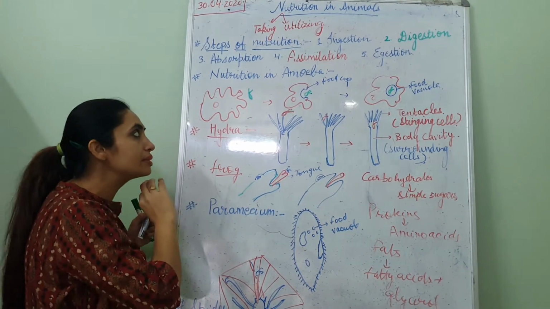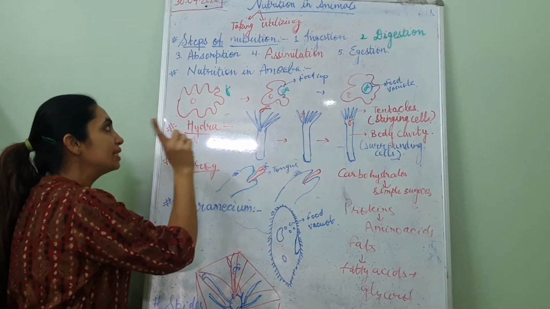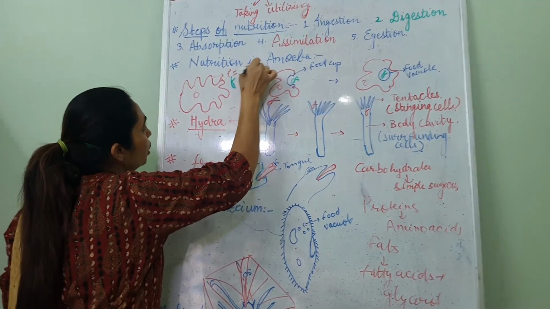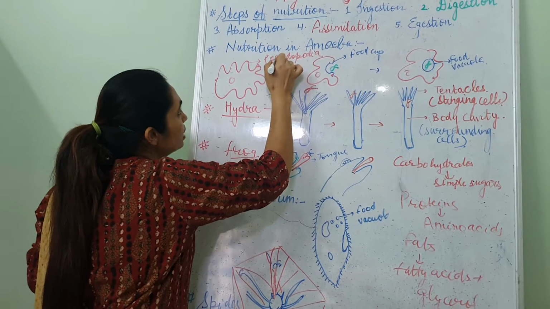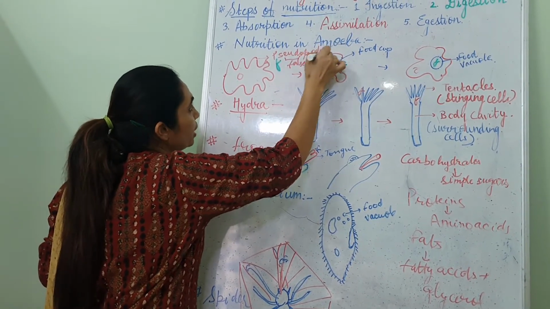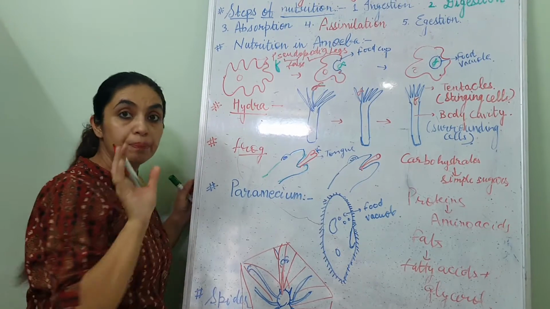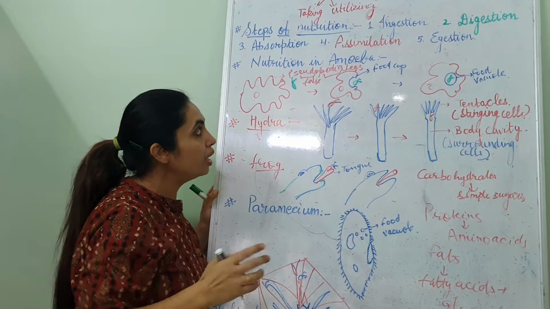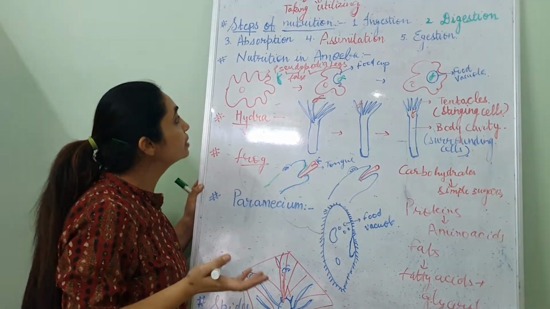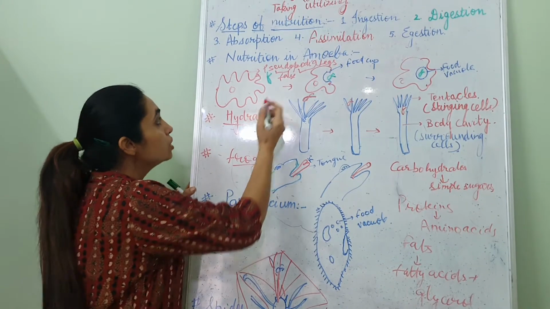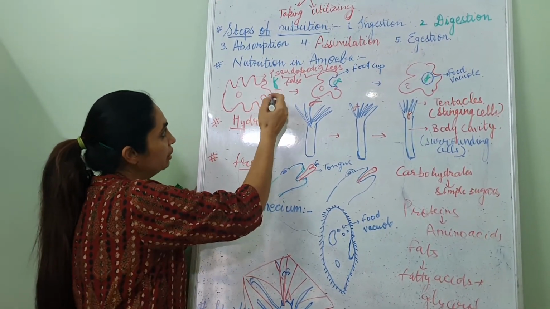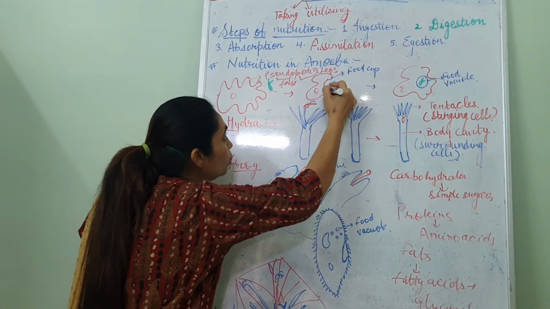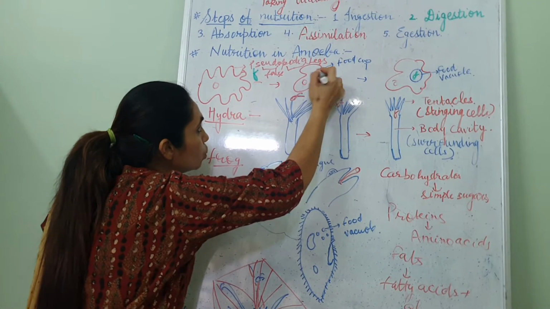So let us begin from the simple one, amoeba. It has only a single cell. These finger-like projections are known as pseudopodia. Pseudo means false and podia means legs. That means they appear like false legs. Amoeba is an aquatic animal. It lives in water. When a food particle comes near the amoeba, the amoeba will form a food cup with the help of these pseudopodia.